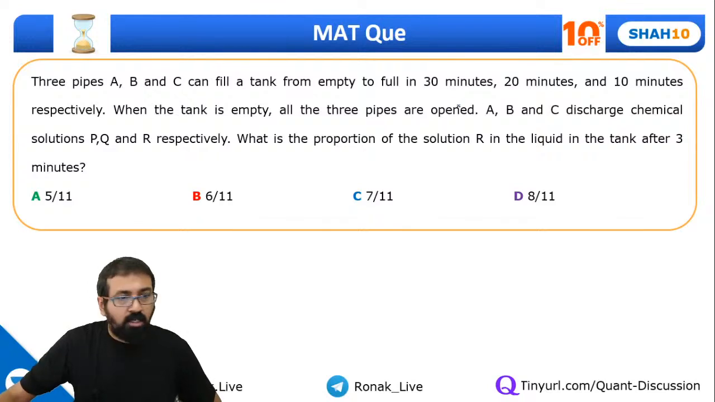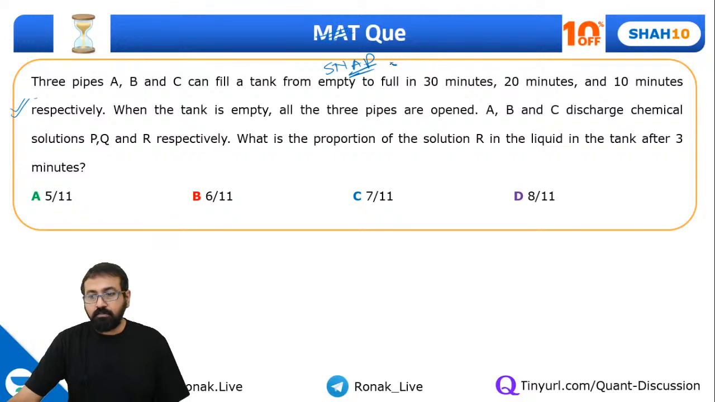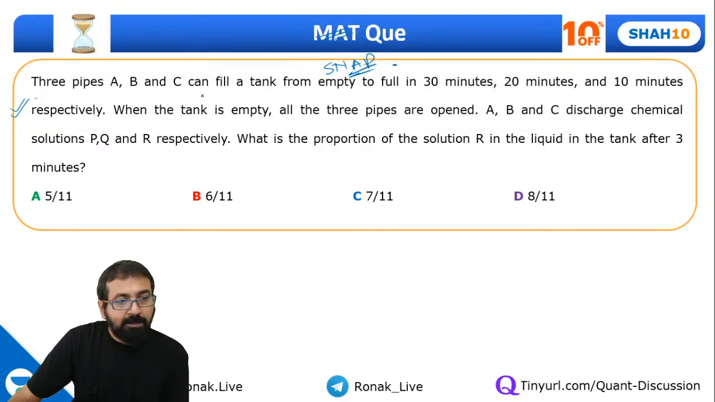Okay, so guys, a few more questions. Please try this question, everyone. This is a SNAP question, actually, not MAT. Three pipes A, B, C can fill a tank from empty to full in 30, 20 and 10 minutes respectively. So of course, the efficiency of pipe C is high. If I just write it this way, A, B, C, the time in minutes are 30, 20 and 10.